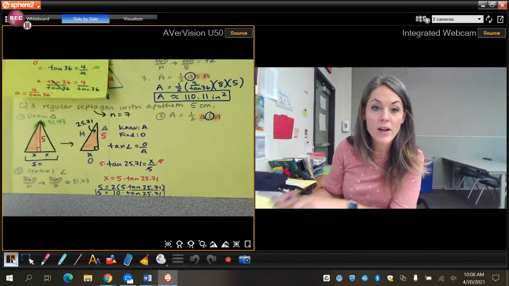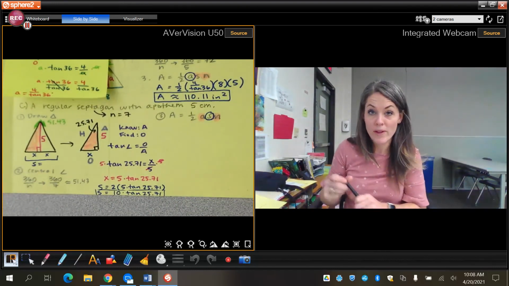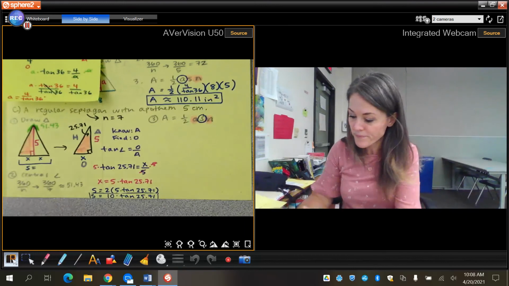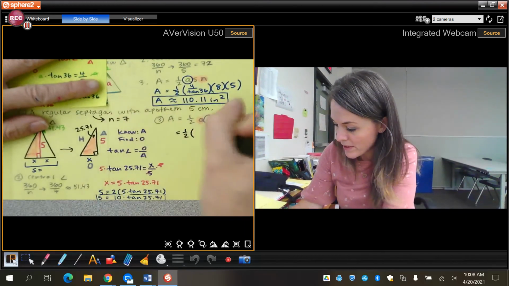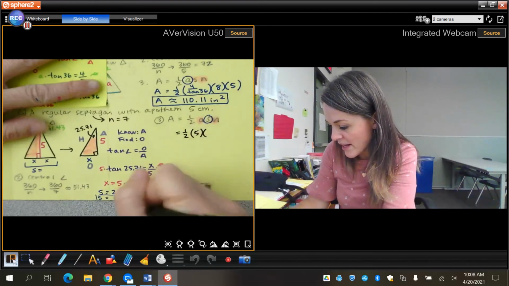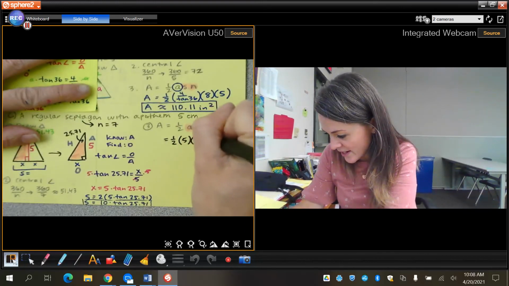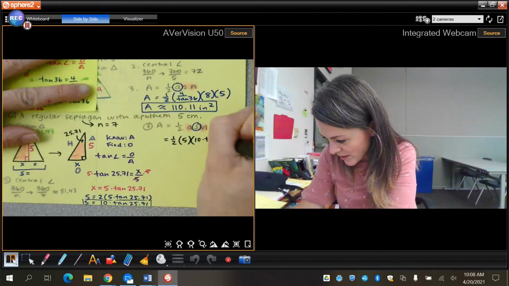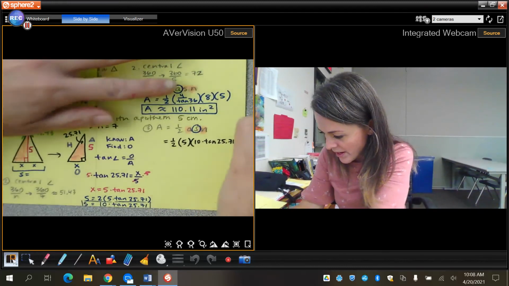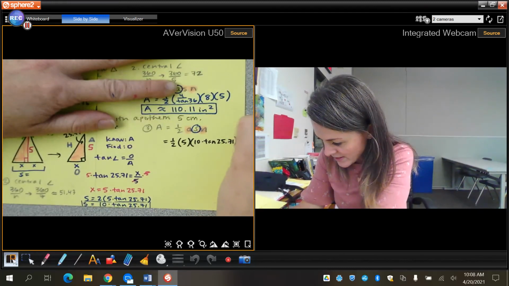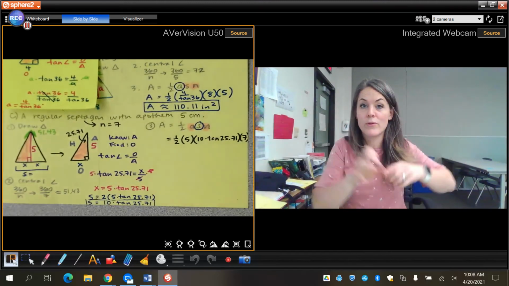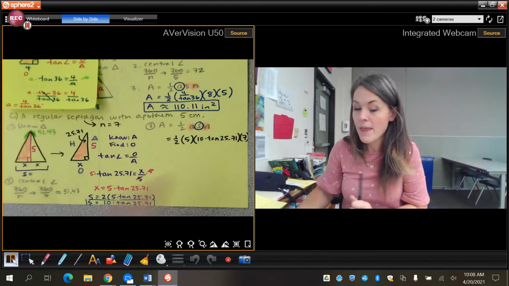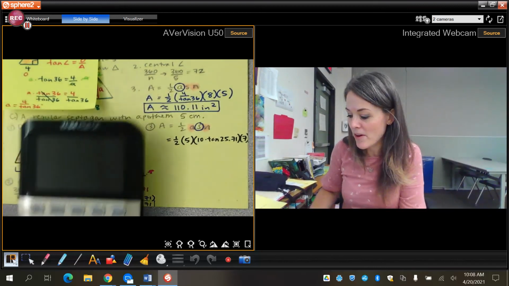So now I can plug everything into this formula, okay, because I've solved for what I needed. So here I'm going to have 1/2. My apothem is 5. My side length is 10 times the tangent of 25.71. And then the number of sides is 7. Okay, because remember this is one triangle, but there would be 7 that would create that septagon. Okay, I'm going to use my calculator to type that all in.